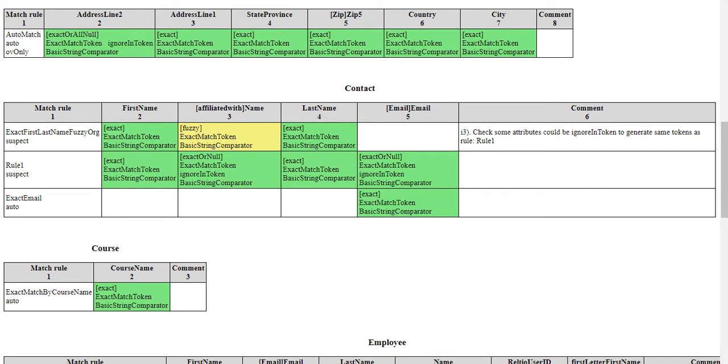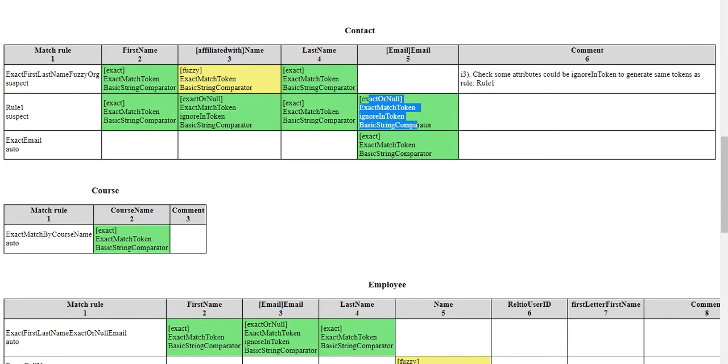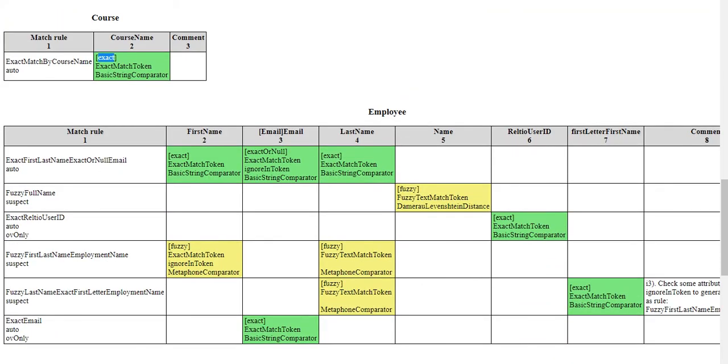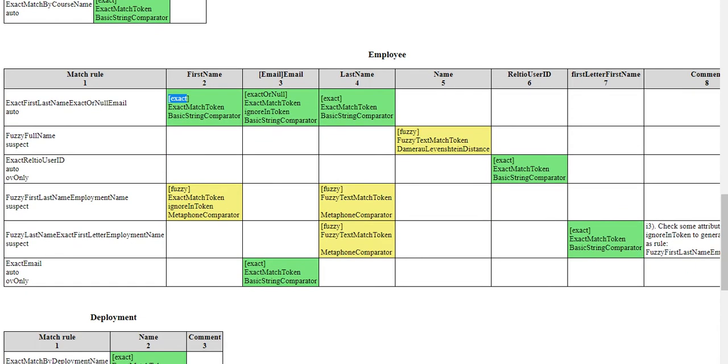Similarly, see that email also, they are adding email also because they consider that input will be coming with email also. Course-related part: course name is always unique, so it is always exact. Employees, that first name, last name, and their email address are generally unique. So always exact or null. There is no concept of fuzzy.